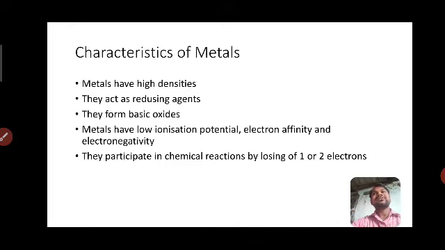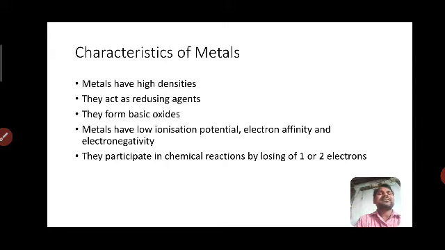Ionization potential is nothing but the energy required to pull the electron from the outermost shell of the metal. So it needs low energy to pull the electron from the outermost shell of the metal. Why? Because the metal has one or two electrons ready to lose. That's why the electron is pulled easily, and we need low energy.